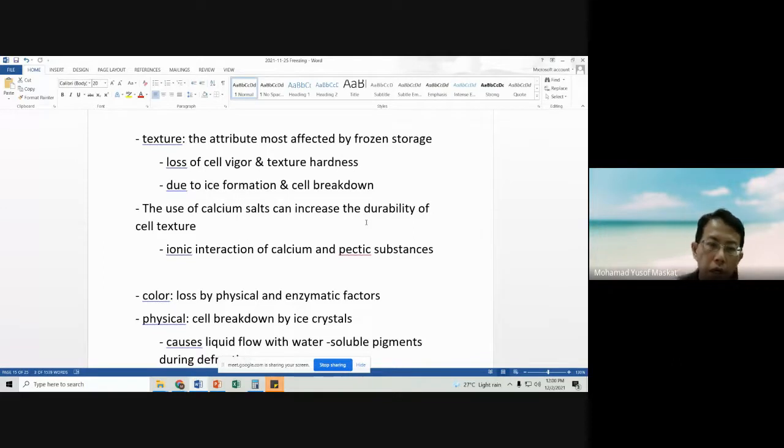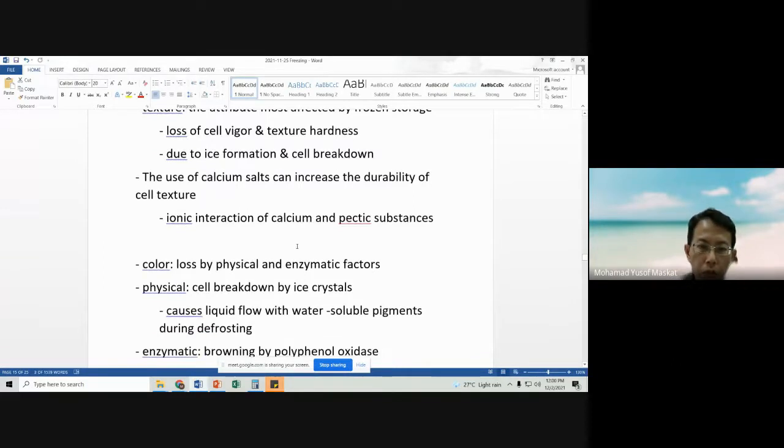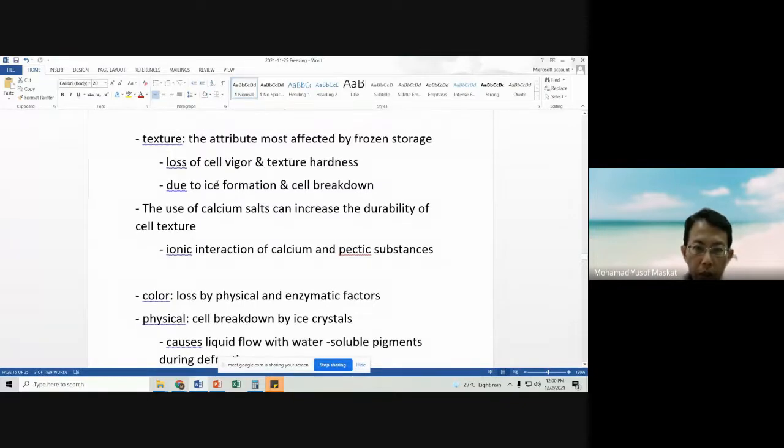What we can do to reduce the effect is to use calcium salts. When we have calcium, it will form an ionic interaction between calcium and pectic substances.